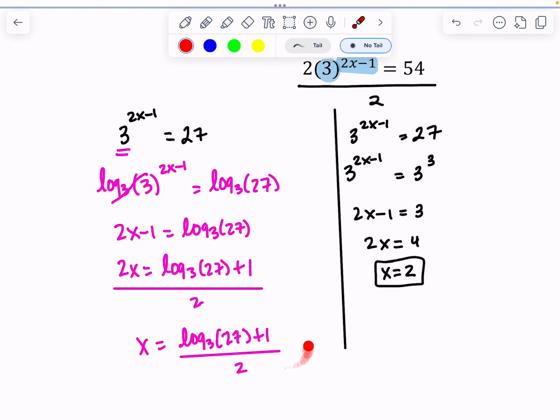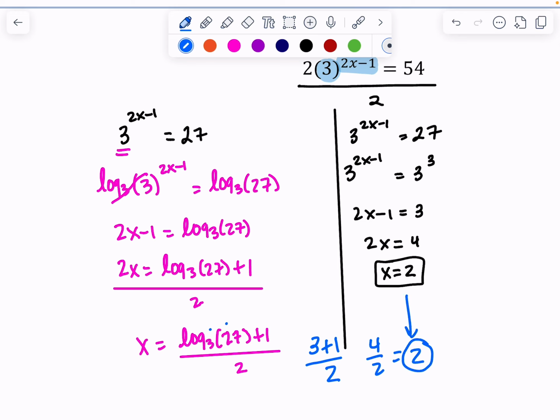Oftentimes we will see answers that look like this when we're dealing with logarithms. Either it's because they just ask you to leave it in logarithmic form, or more often than not, it's because the logarithm we have can't be evaluated unless we have access to a calculator. And so we would leave our answer like this. Now, for this sake, we can actually show that we should get the same answer. We know that the log base 3 of 27 should be 3. I'm going to add 1, and then I'm going to divide by 2. 3 plus 1 is 4, divided by 2 is equal to 2. And notice we did get the same answer. But if it asked you to leave it in logarithmic form, this is what your final answer would look like.